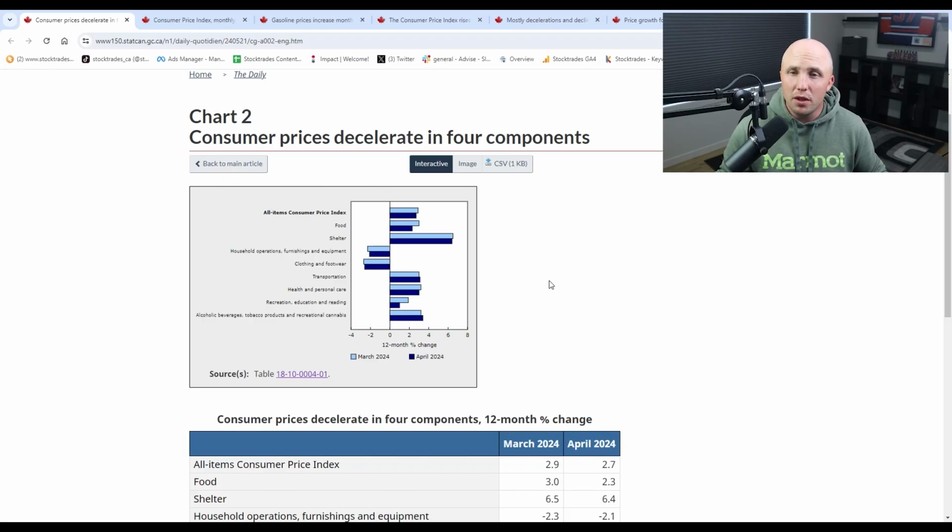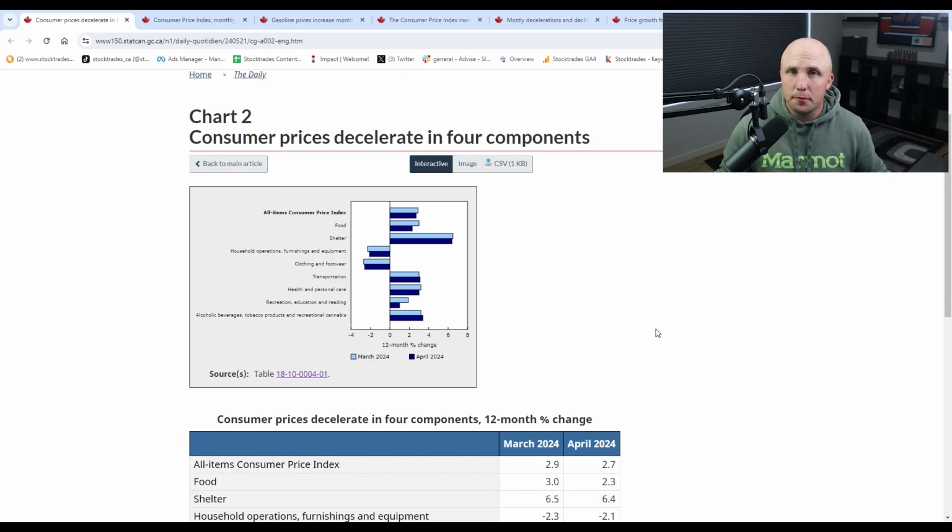When we look to discretionary items, a lot of the discretionary items are actually going through a deflationary period. I mean, we see household operations, furnishings, and equipment. They're actually decreasing by 2.1% annualized. Clothing and footwear is seeing an even bigger decrease, 2.6%. But when we get into everything else, I mean, transportation, 3% boost. This is going to be probably as a result of rising fuel costs, which will pretty much impact absolutely everything when it comes to inflation.